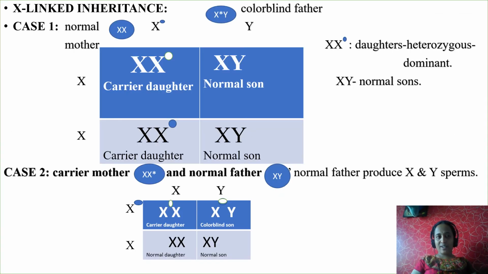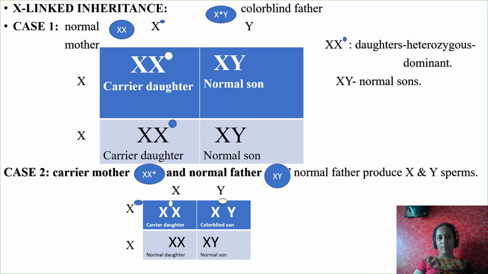Let us see the Punnett square now. Here, case 1. In this case, we are going to see when a normal mother, in the sense not carrying any defective genes or colorblind or hemophilic genes in her chromosomes. See, both the X's are normal, but in case of male, the father is colorblind. So as it is an X-linked inheritance, you can see the colorblind gene in X. So the possible gametes are X with defective gene.